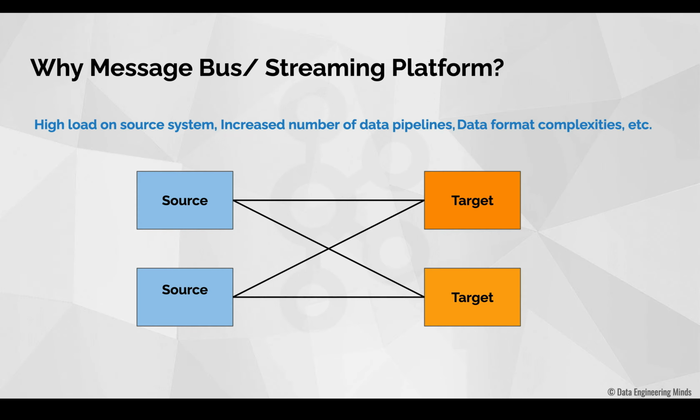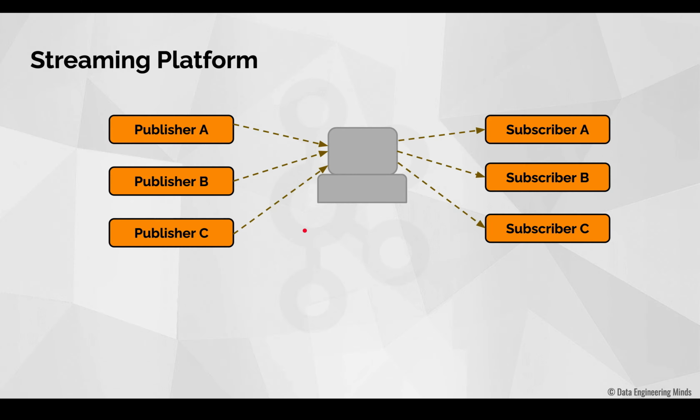To overcome all these issues, we are moving towards the concept of a message bus or streaming platform. In the case of a streaming platform, all the applications that write data will connect to this common system. We call these applications publishers. Similarly, all the applications that want to read the data will connect to this common system and then read the data. We call these applications subscribers. So this is what is actually called a streaming platform.